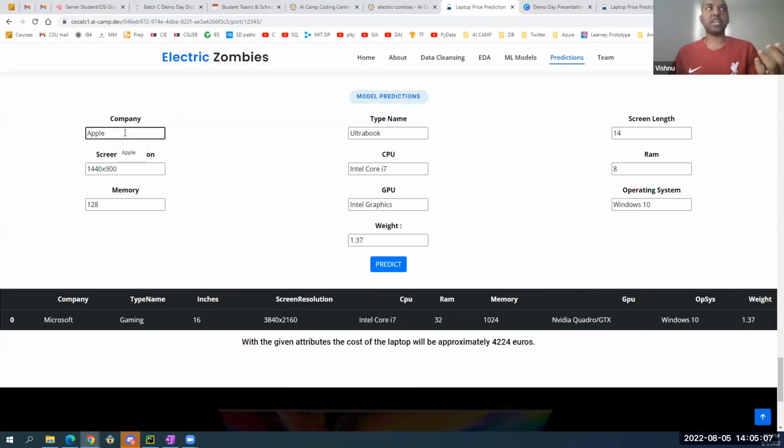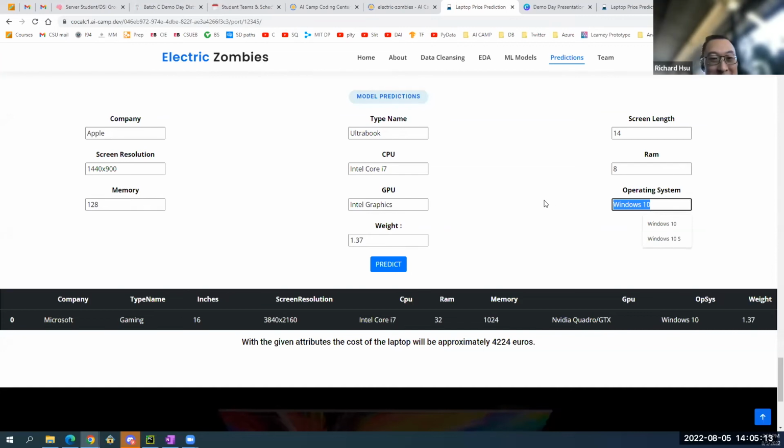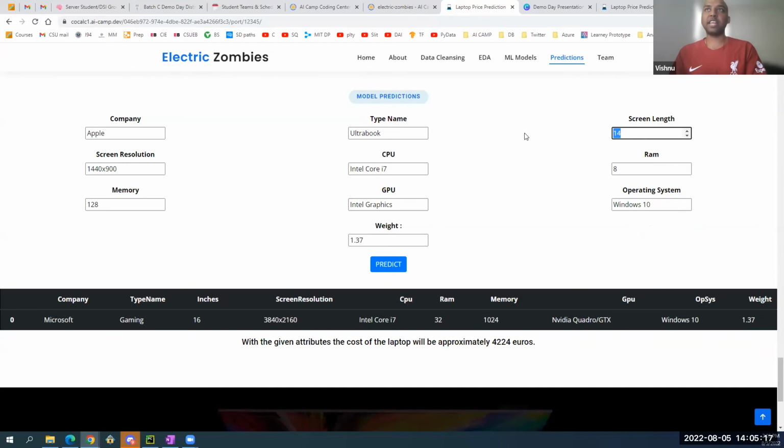For example, I can choose the company as Apple and set a Windows 10 system to True. It doesn't happen in real life, but that's the kind of thing. I can give screen inches as 1 instead of 14 or something, but there cannot be a laptop with just 1. So we are limited by a few things because of the data set we have, but we can further refine it.